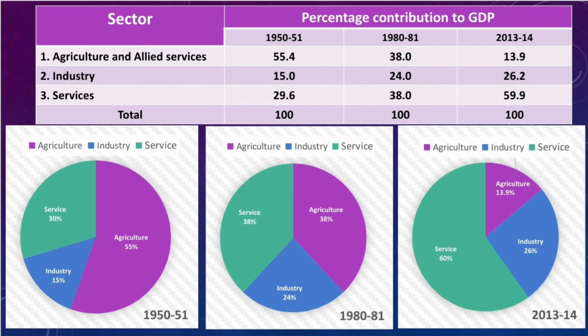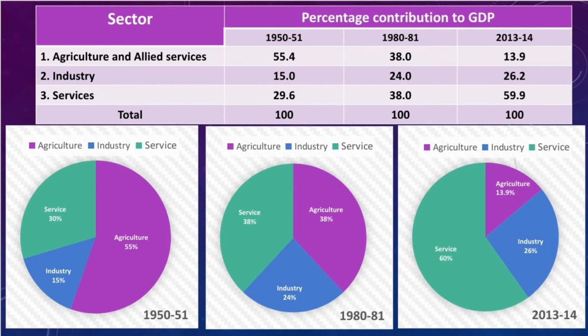So for example, think about your first unit test. So you got 50 marks in the first unit test and all the others got 40 marks. So who got the highest mark? You got 50 marks and you are the highest because the others got only 40 marks. But in the second unit test, you got 55 marks, but the other students got 60 marks. Then who will be at the last? So in the first unit test, you are at the top level. But in the second unit test, even though you got more marks, you are at the last. So the same situation is here.